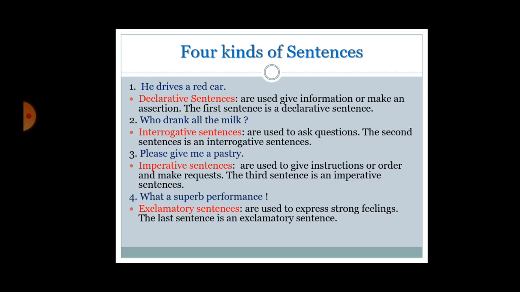Here, declarative sentences are used to give information or make an assertion. The first sentence is a declarative sentence. The example is given. But let me tell you, my dear students, a declarative sentence makes a statement or gives some information. We also use it to express an opinion or make a promise. It can be both positive or negative. So, the example is, he drives a red car.